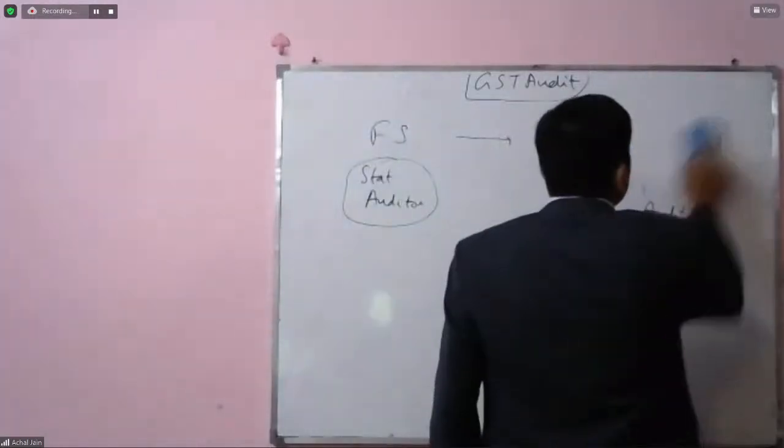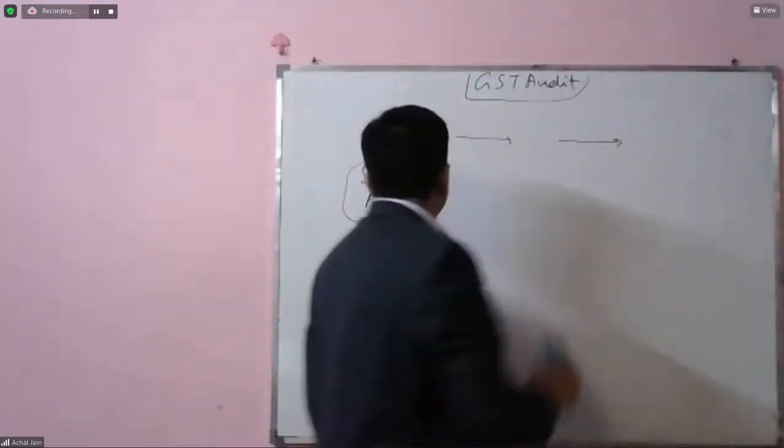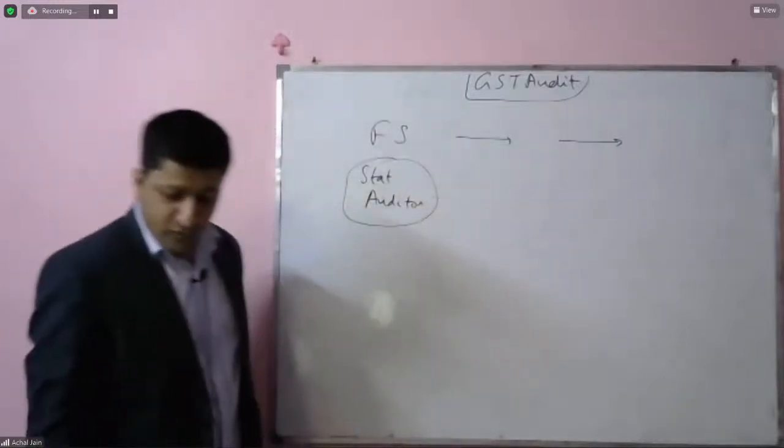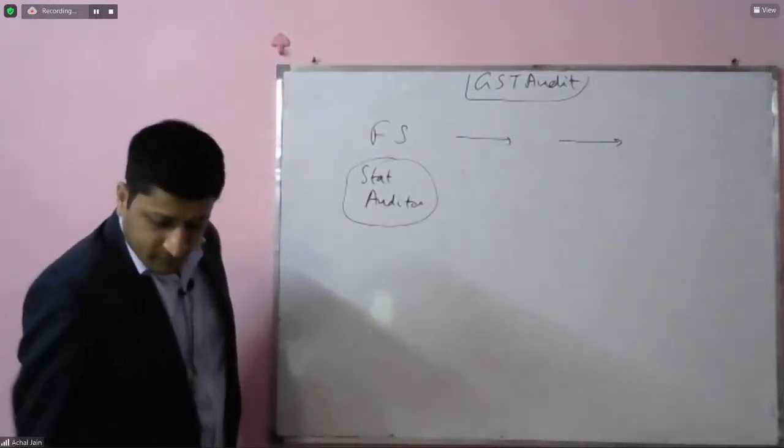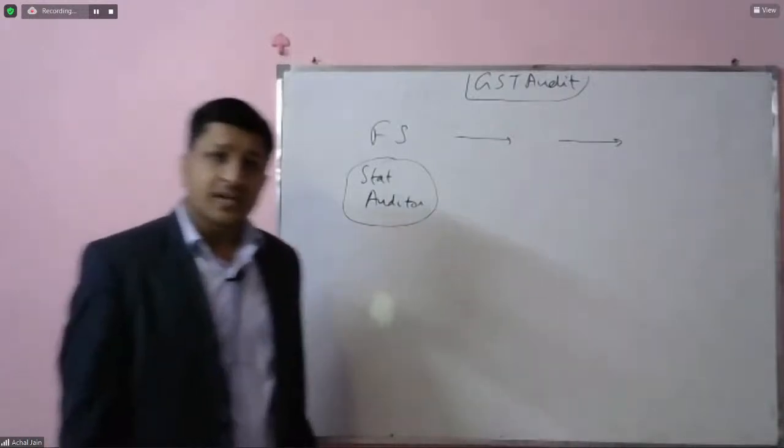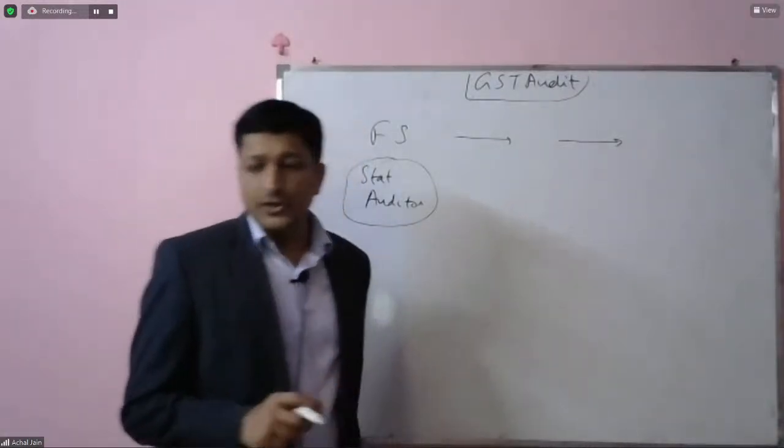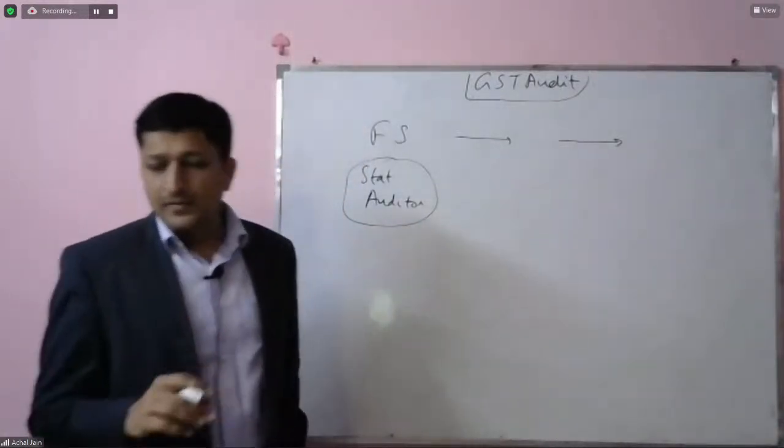Now, once again, if we see, we have audit of the financial statements, which is performed by the statutory auditor. So I'll just try to keep it in synonyms.